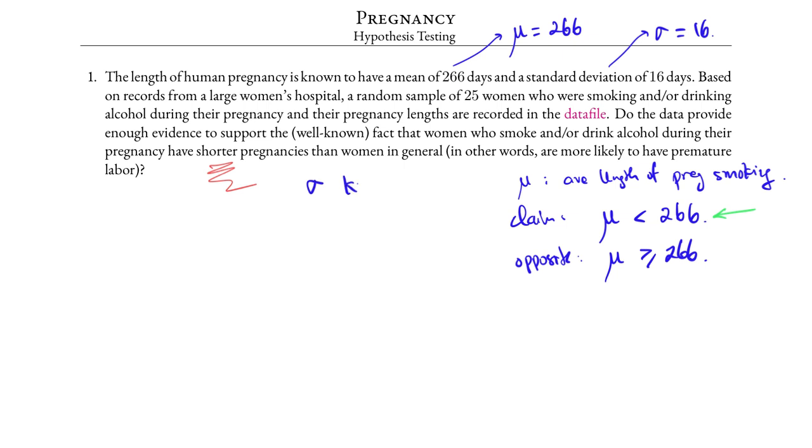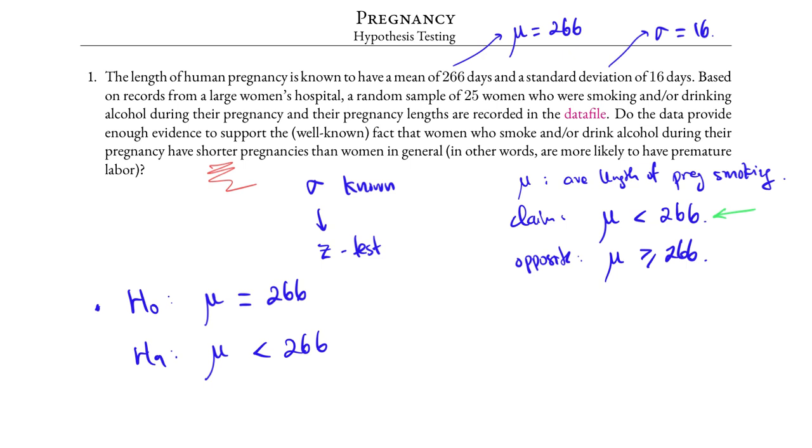Sigma is known in this case. The standard deviation of the population is known, so we will use the z test for the mean. Technically, we should check normality. We can check to see if the data appear to be normal, but we will assume so. The null hypothesis is the statement of indifference, mu equals 266, and the alternative hypothesis is mu less than 266. This is the first step.